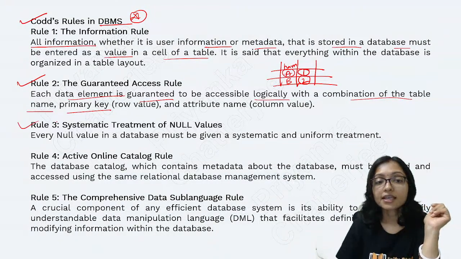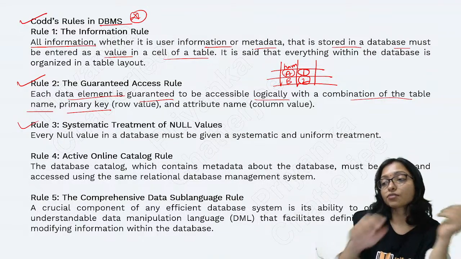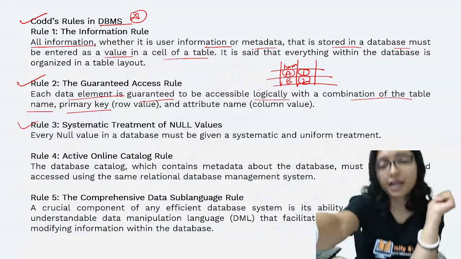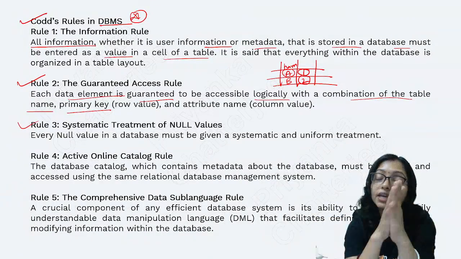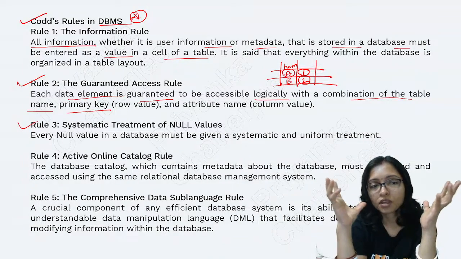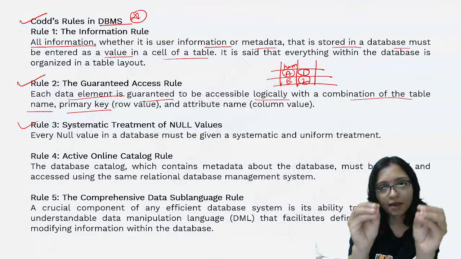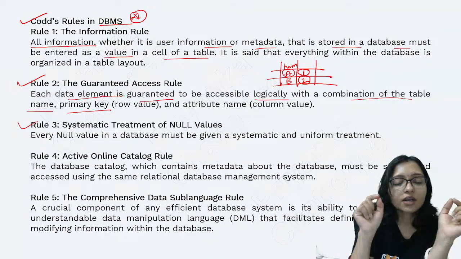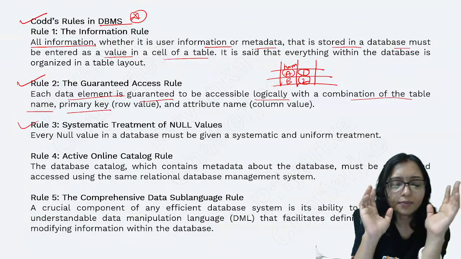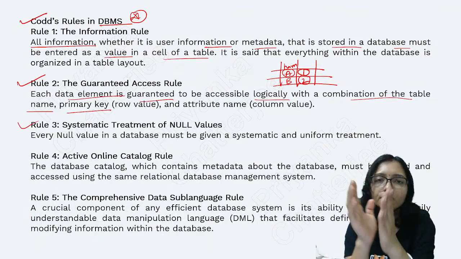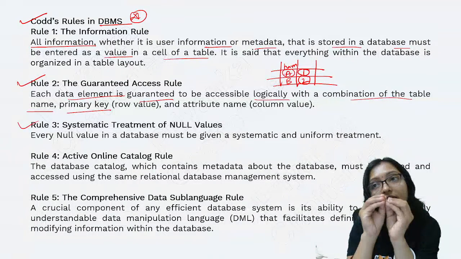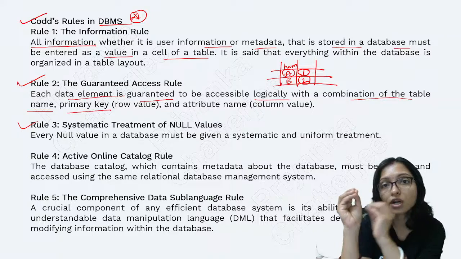Next thing is the systematic treatment of the null value. Why is the systematic treatment of the null value required? When any data is not there, you are storing in the database, at that time you are going to enter the data of an employee. Now employee name you know, employee roll number you know. Maybe till now the employee department is not allocated.